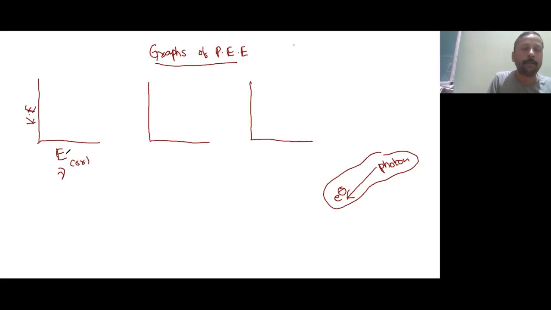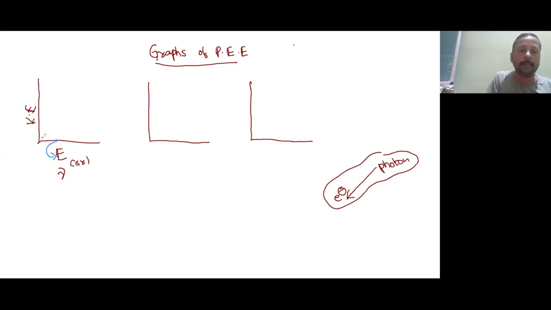Understood? Now, as I told you, the minimum energy is required, and only then does the ejection of electron start. So let us take that the ejection of electron starts from this minimum energy. So this energy is called what? Threshold energy or work function. Work function is also called threshold energy.